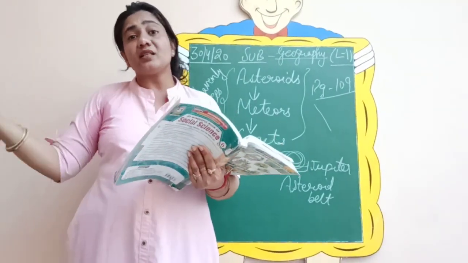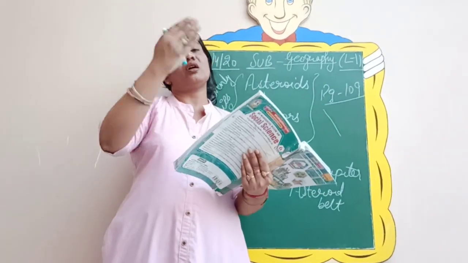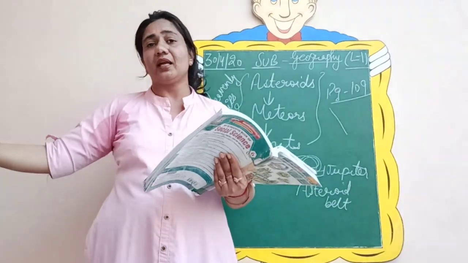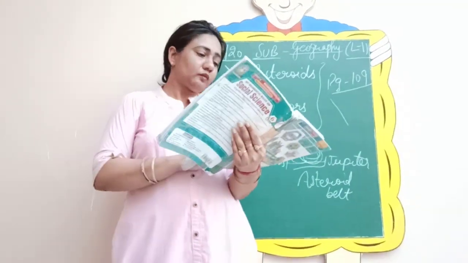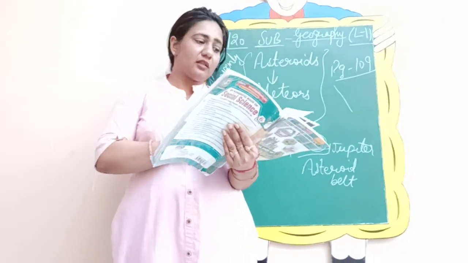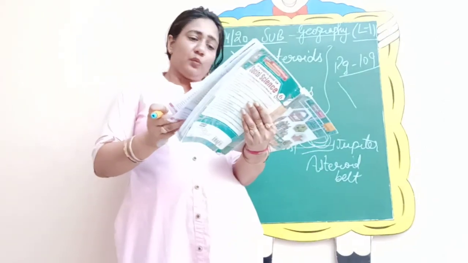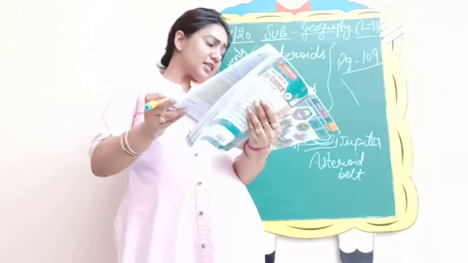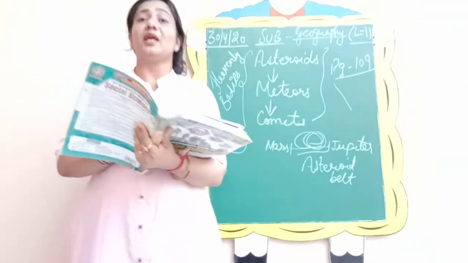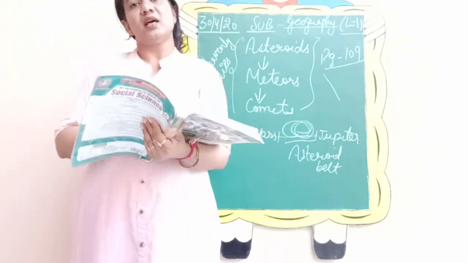And from where does it get the light? It does not have its own light. It shines because it reflects the light of the sun like other planets. So this was about our solar system, about the earth. Then we have studied about planets. We have studied about the stars, we have studied about galaxy, we have studied about the phases of the moon. So this is what we have done in this chapter.